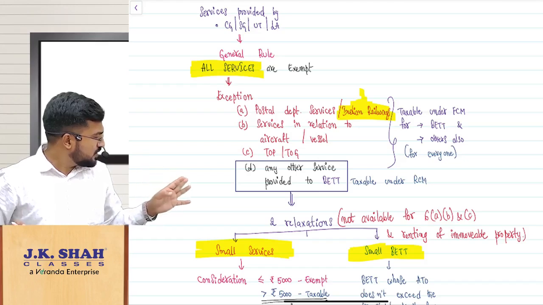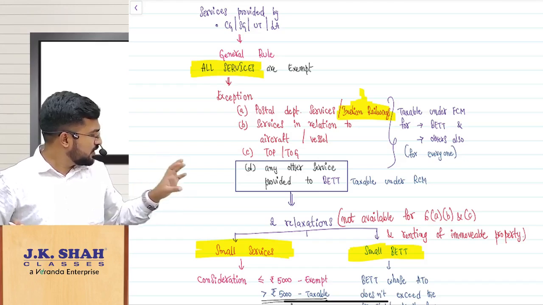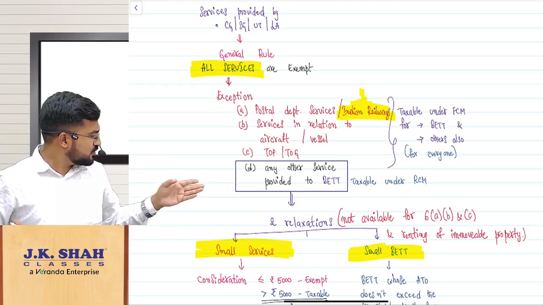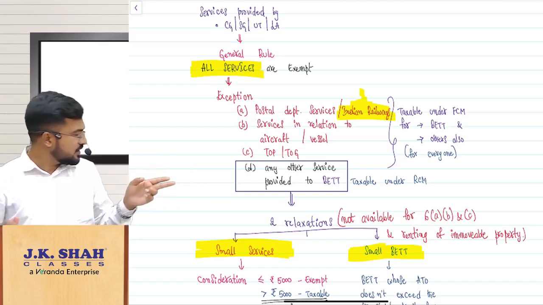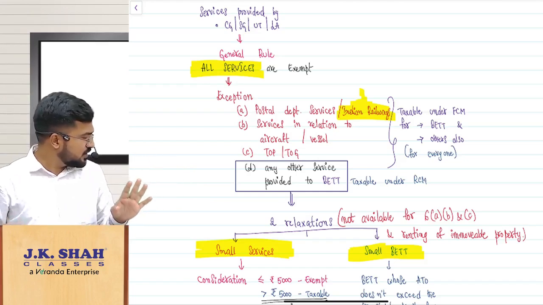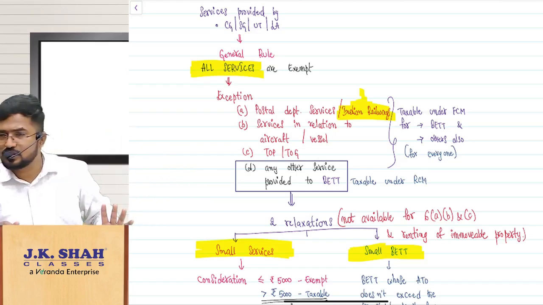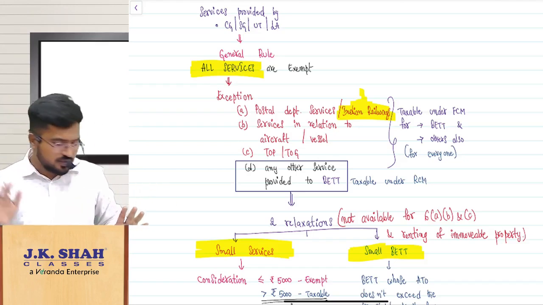First keep your Zoom meeting names with your own names, sir, not something different. And whoever is asking this doubt, except general class and sleeper class related to railways is taxable, it is not like that. It is except first class and AC. Remaining things is exempt. So first class and AC only taxable. Remember like that. First class and AC only taxable.